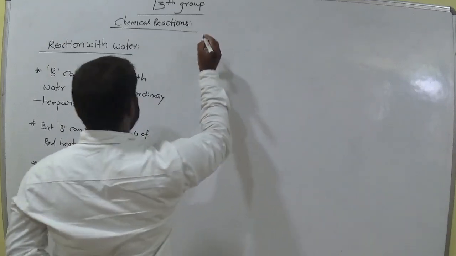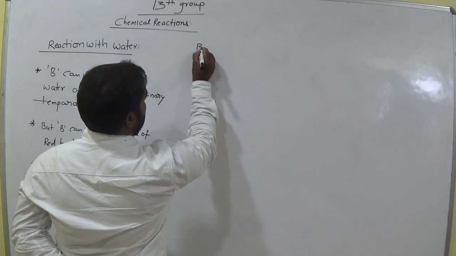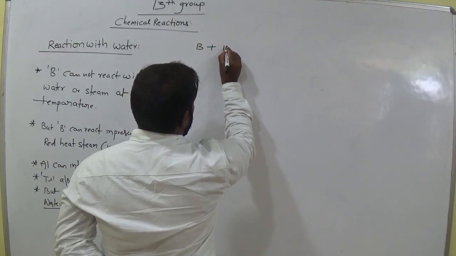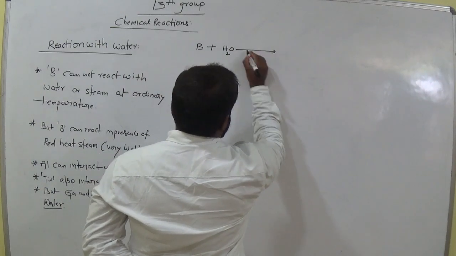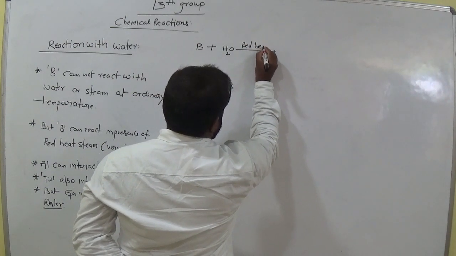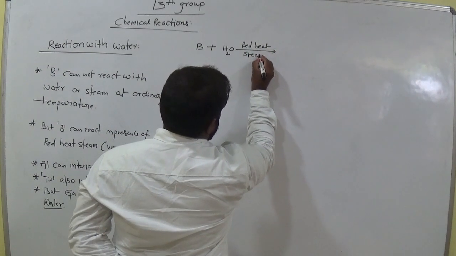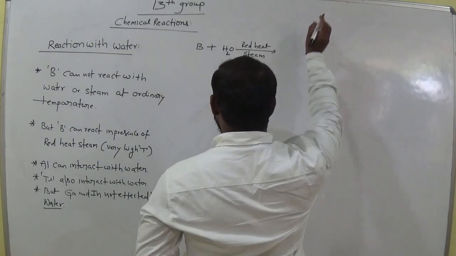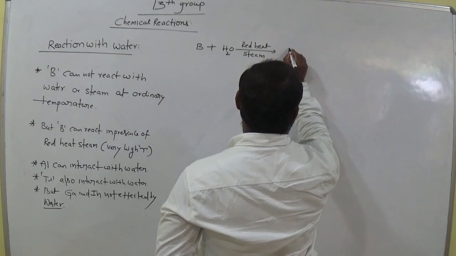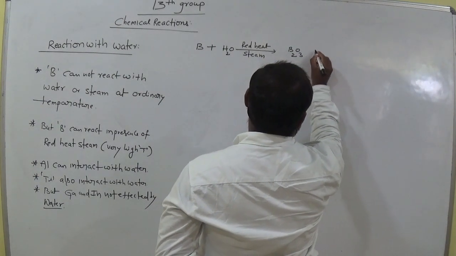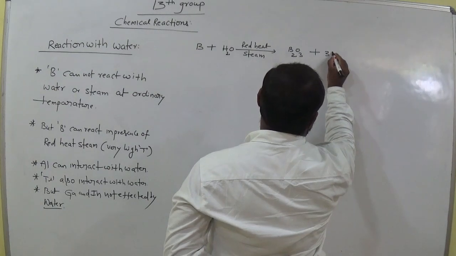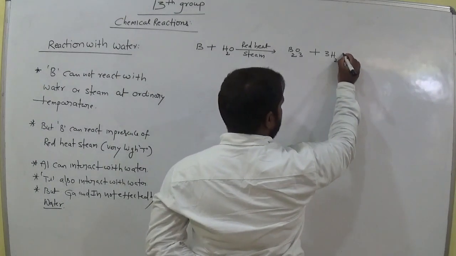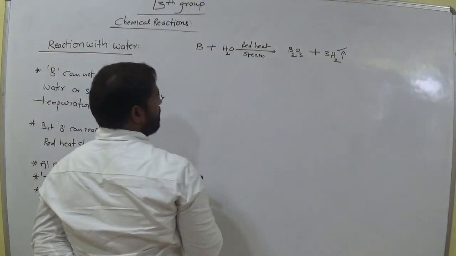Here, boron treated with red heat steam produces B2O3 and 3H2. Hydrogen gas is liberated. Remember this, hydrogen gas is liberated.